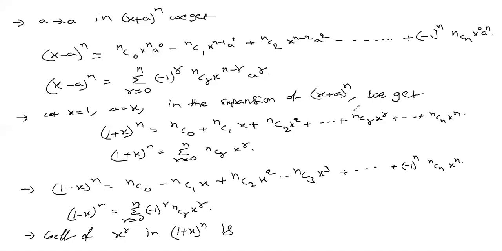It will be nCr. So clearly it is nCr. If you want to identify coefficient of x power 4, then it will be nC4. We find the value of nC4 whenever the value of n is given.